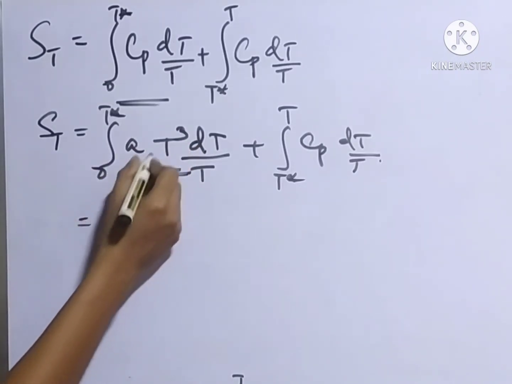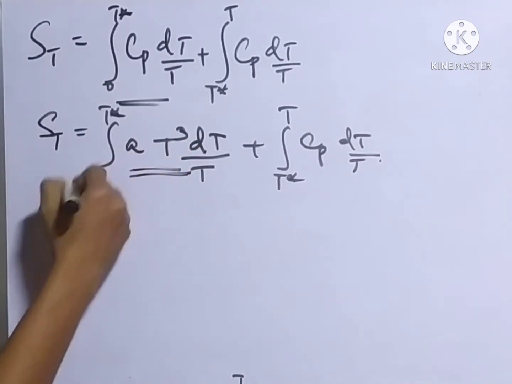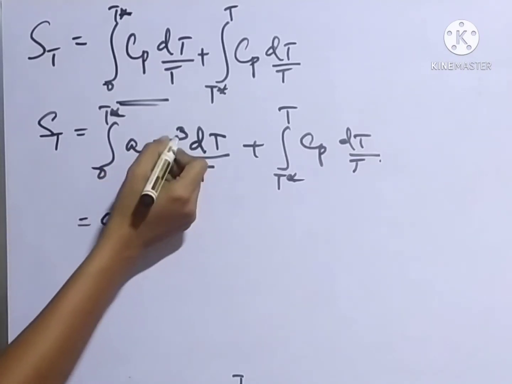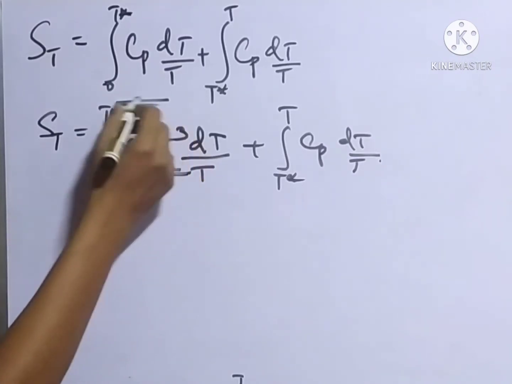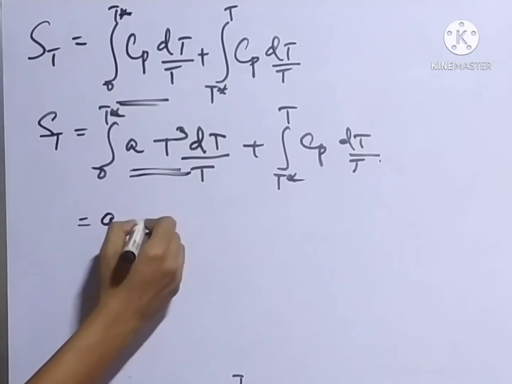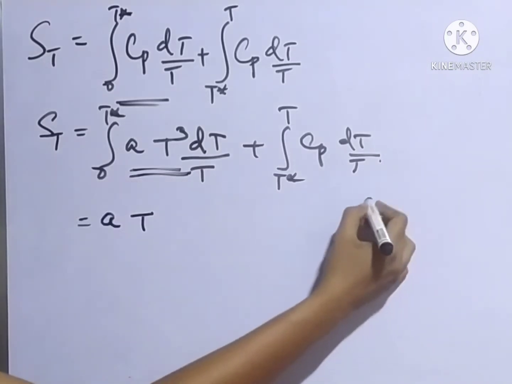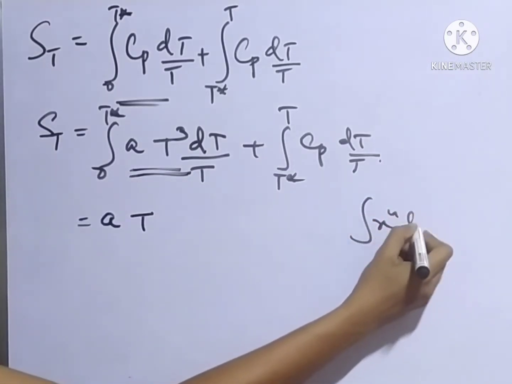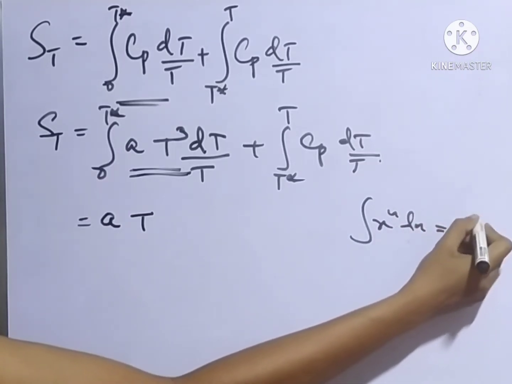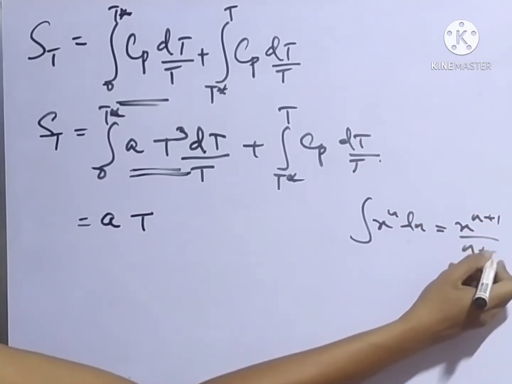First of all, we can take the constant A out, and integral T square dT equals T cube, since integral x raised to n dx equals x raised to n plus 1 divided by n plus 1.